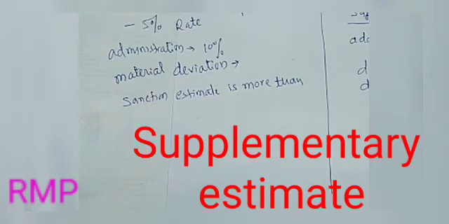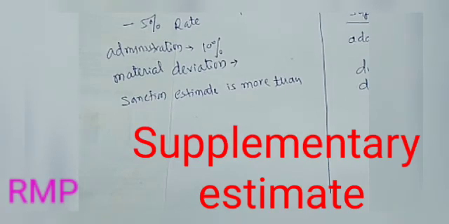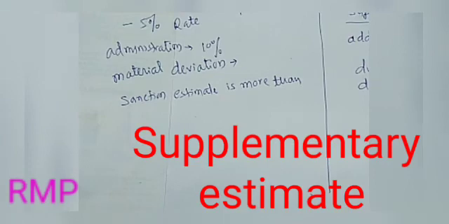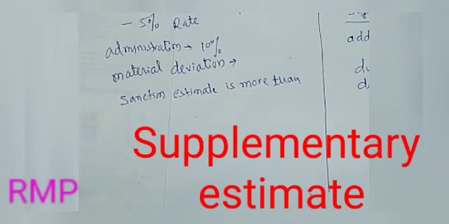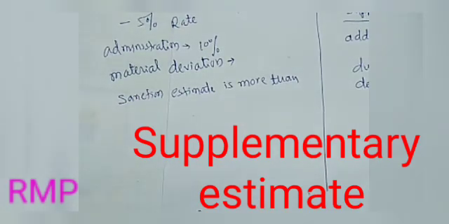The supplementary estimate is prepared for covering the estimate of subwork of a project which is considered necessary for full development of the project. Sometimes changes due to material deviation of a structural nature from the original approved design are necessary. When the work is in progress, then for all such items a supplementary estimate is prepared.